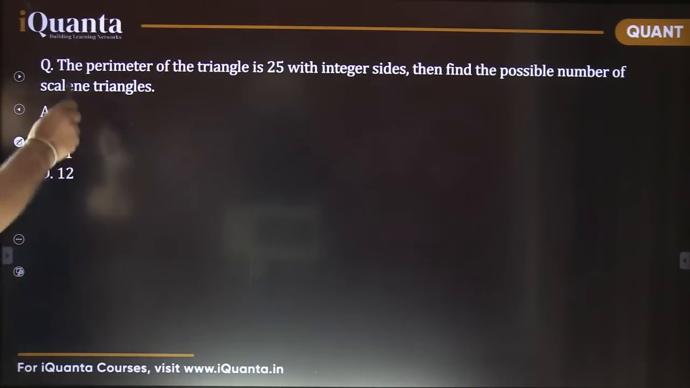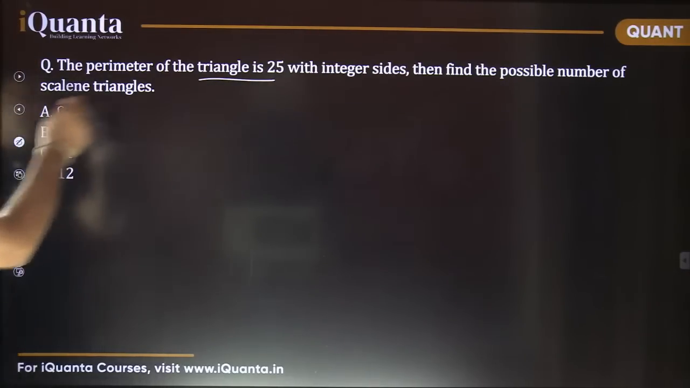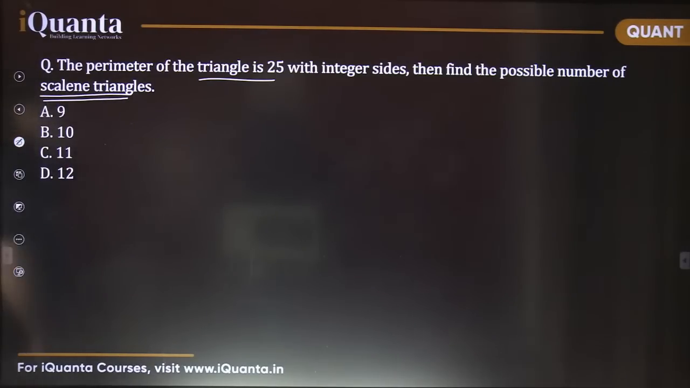Now, again a similar question: perimeter 25, integer sides, and the possible number of scalene triangles is the question. Please count and answer fast. Whole objective is only that: make the easy thing easy. Don't complicate them.